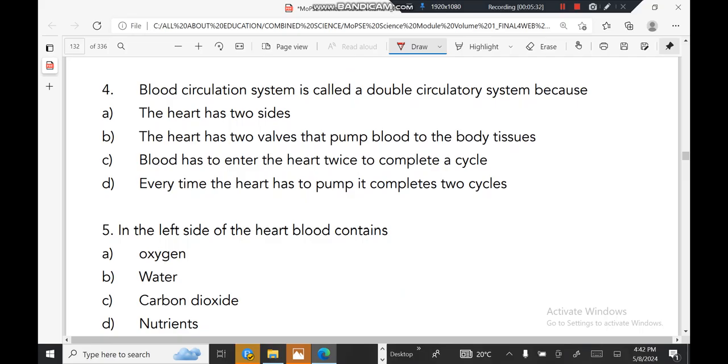The heart has two valves that pump blood to the body. No, it's in a mess. Blood has to enter the heart twice to complete the cycle. That is correct. Blood has to enter the heart twice to complete a cycle. That's why it is called double circulation. Every time the heart has to pump, it completes 2 cycles. No, so the correct answer there is C.